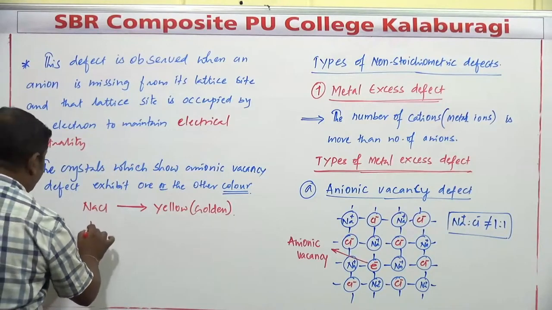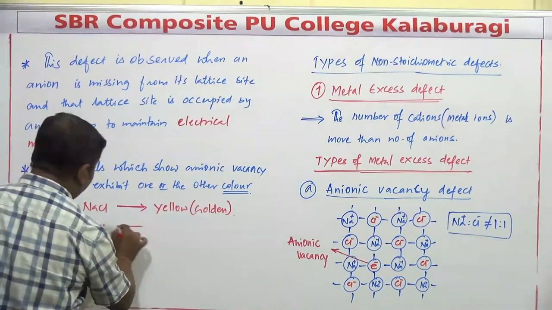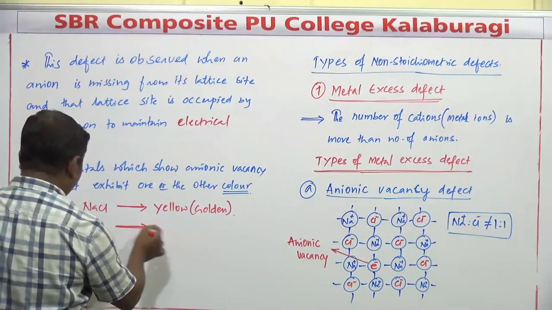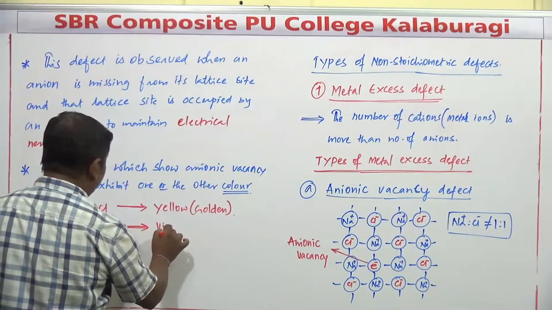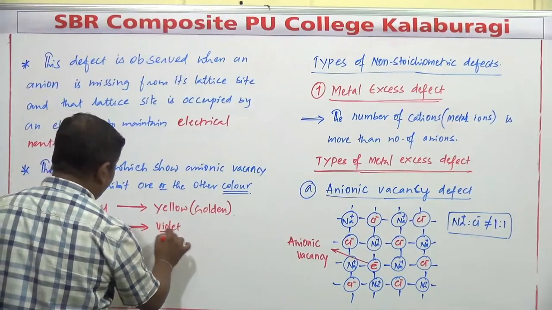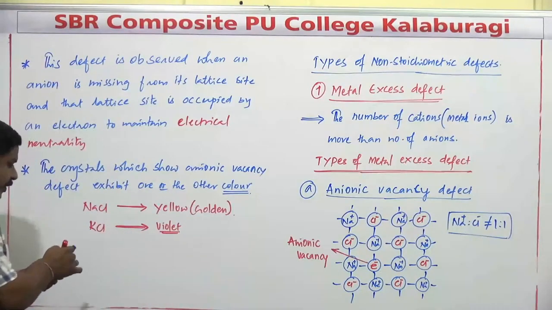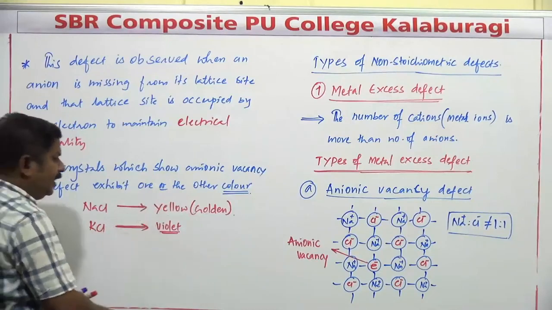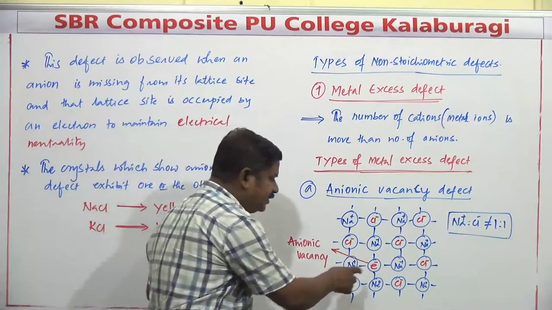If you go with another one, the potassium chloride, KCl compound, it is going to exhibit a different color, maybe violet. Like that, the lithium chloride is going to exhibit yet another color. So the main color is because of the presence of what?